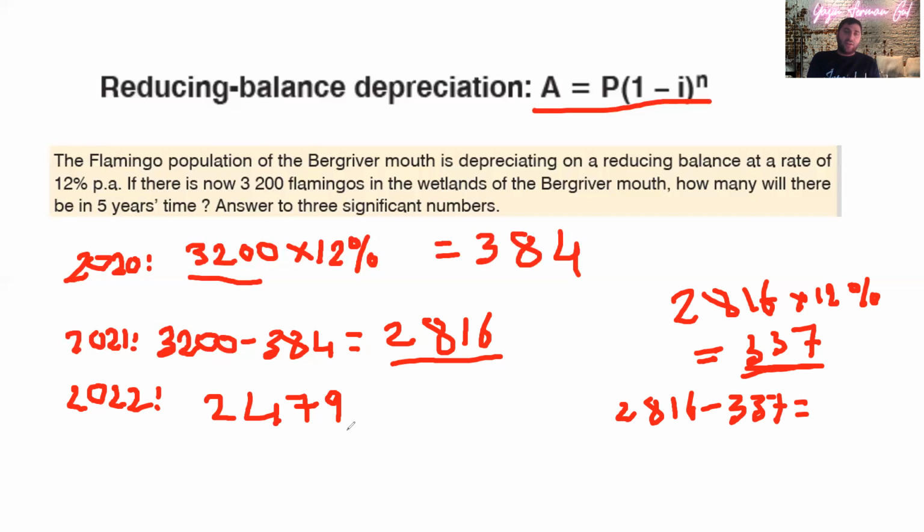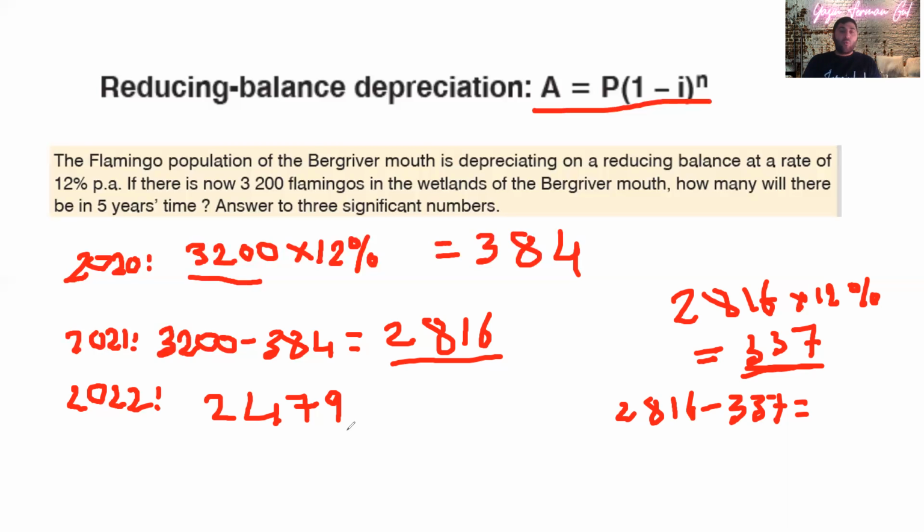So when it's depreciating by the same percentage, guys, it's called reducing balance depreciation, and it's more like compound interest. When it's depreciating by the same amount, then it is straight line depreciation. The same amount is this: we said we bought this phone for 5,000. Every year it loses 1,000 rand. So next year will be 4,000, and the year after will be 3,000. It goes like that.